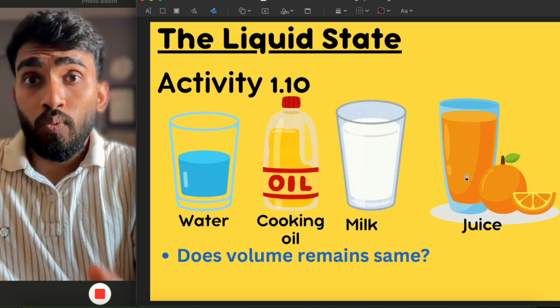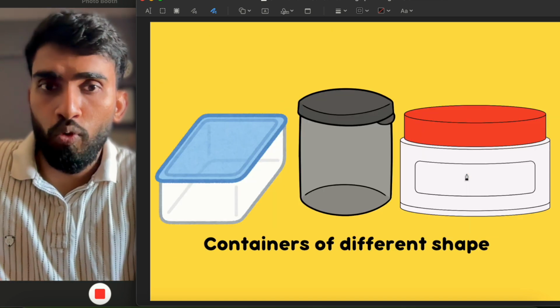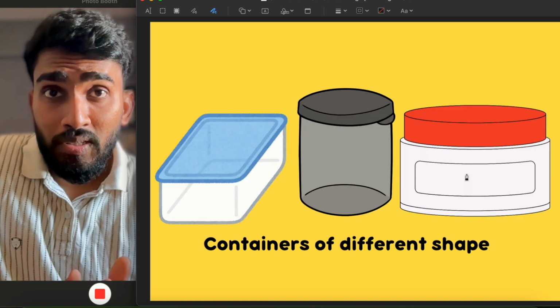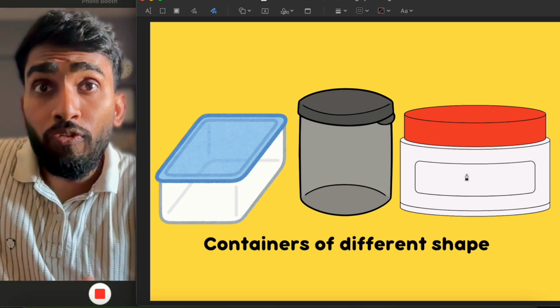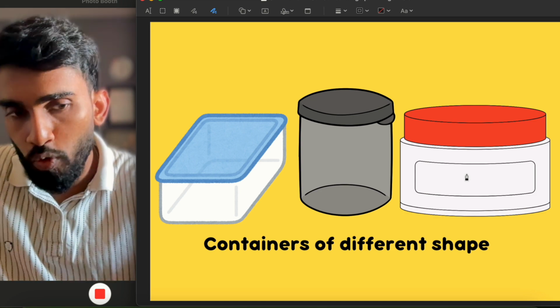We'll notice that the water takes the shape of the vessel in which it is poured. So that gives us the conclusion that liquid has no fixed shape. It will take the shape of any container in which it is poured.